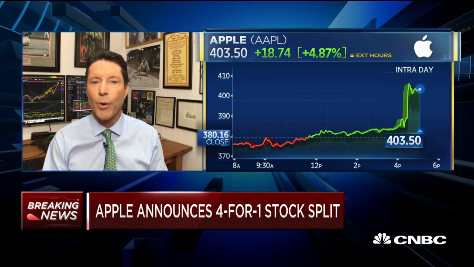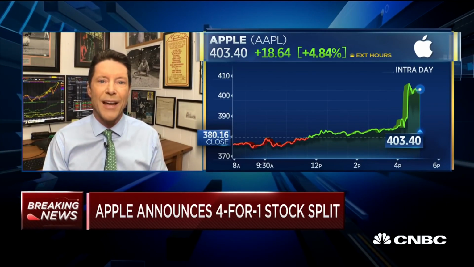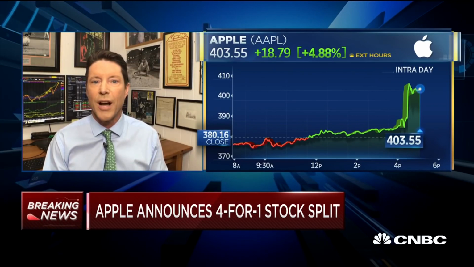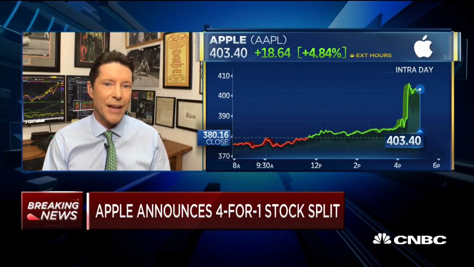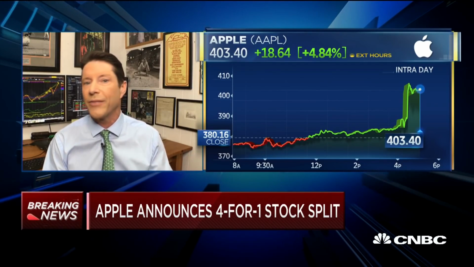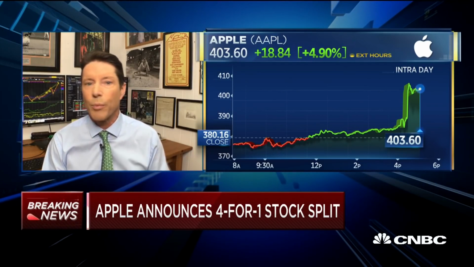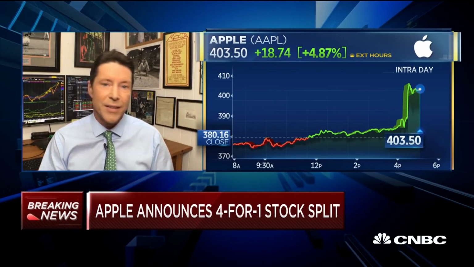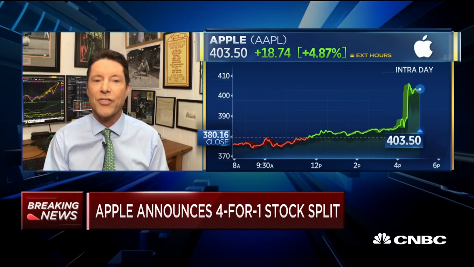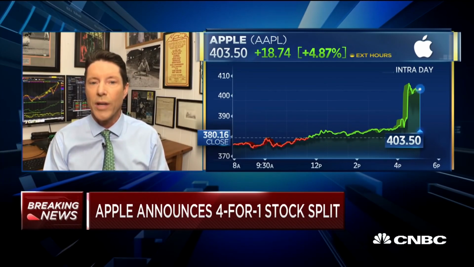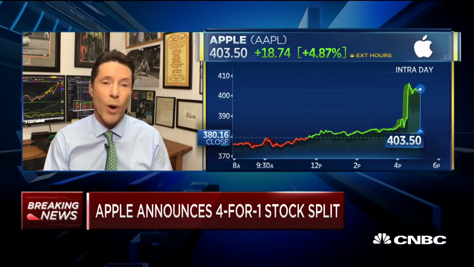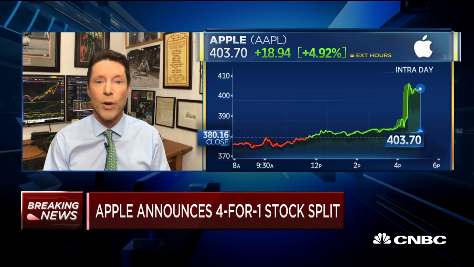In terms of the multiple, you put it probably at 25 times next 12 months on the services. iPhone at about 16 times, Mac at about 11 times, other products somewhere around 12 times. You can rationalize this at 22, 23 times forward multiple, which at this point, I think the street's going to be rushing to upgrade this one.